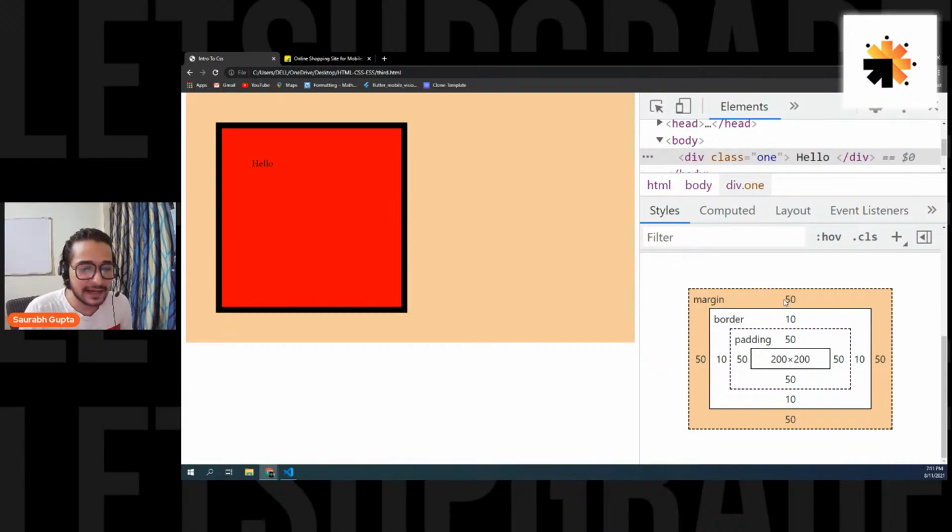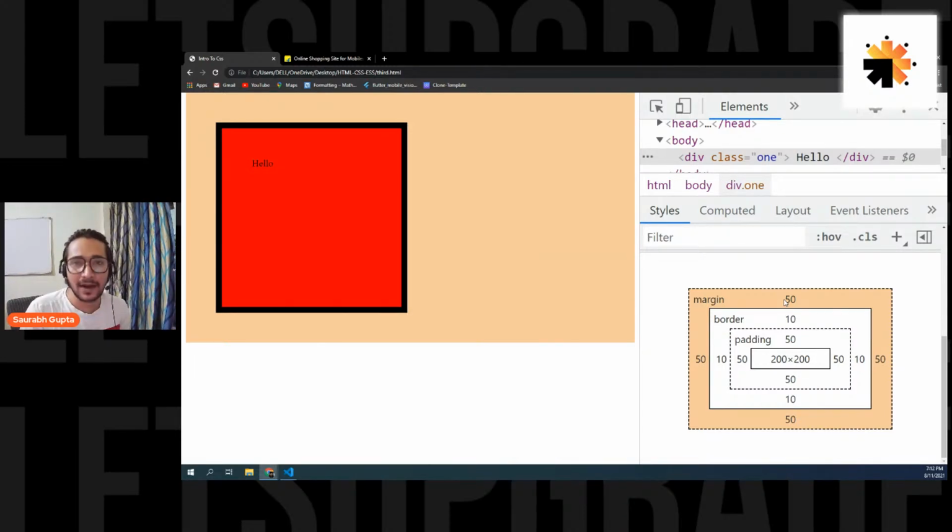Yes, Manoj, we can make it. Don't worry, I'll show you that. What are you asking? Once again, simple. Margin is nothing but a fake size. Again, it's a fake size, but it's invisible. That's all. Just like padding, it's exactly like padding.